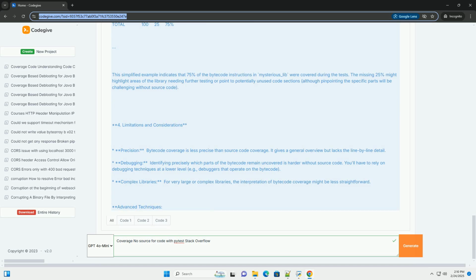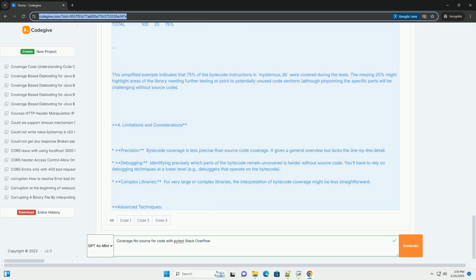2. Writing test cases, example. Even without source, we can write meaningful tests based on the library's documented functionality or observed behavior. Let's say mysterious_lib has a function calculate_something. 3. Running pytest and analyzing the report. After running the command above, you will see a coverage report in your terminal.